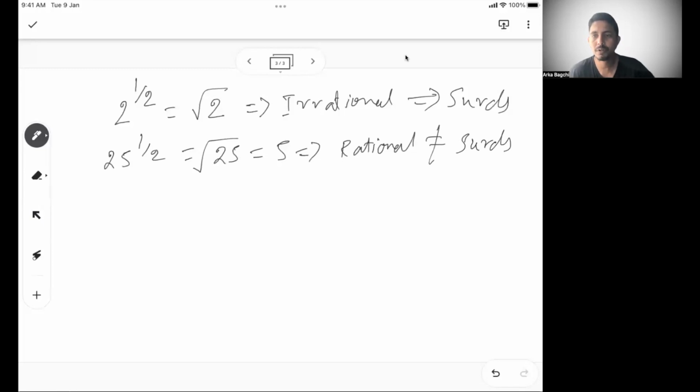So basically, now we understand what a surd is. For a surd, the base has to be an integer, the power has to be a fraction, and the result has to be an irrational number.